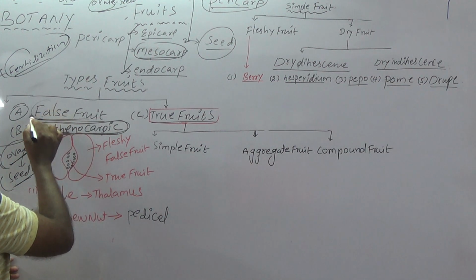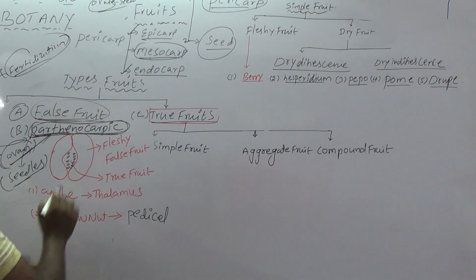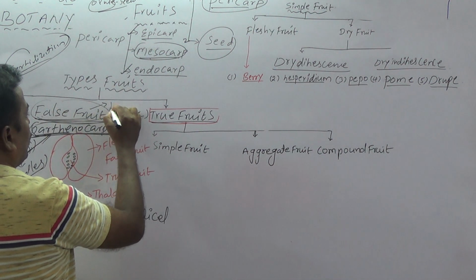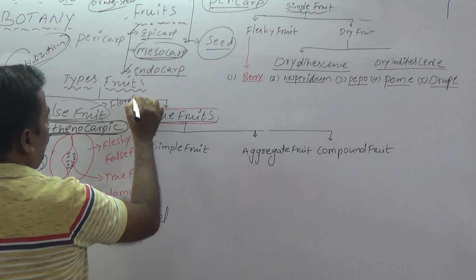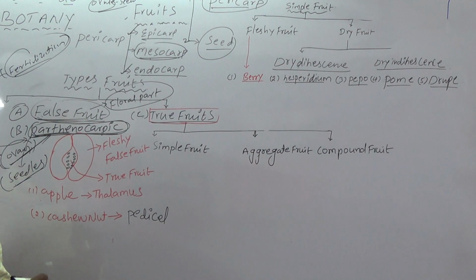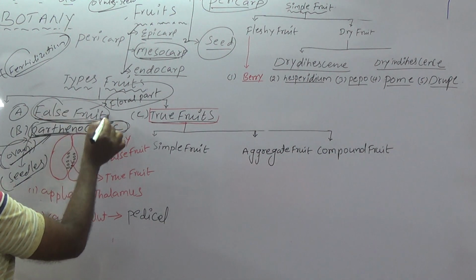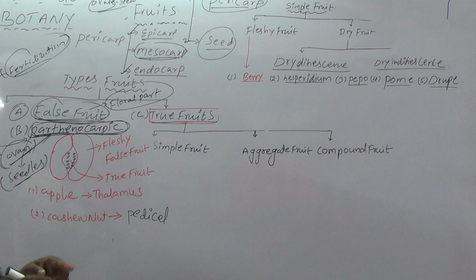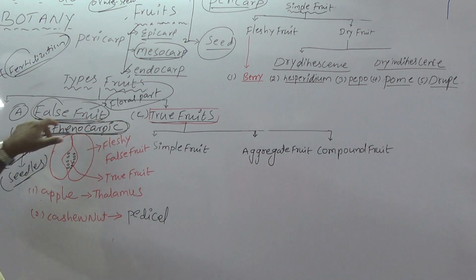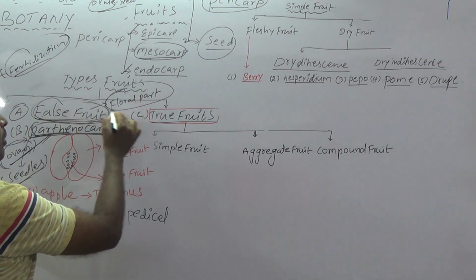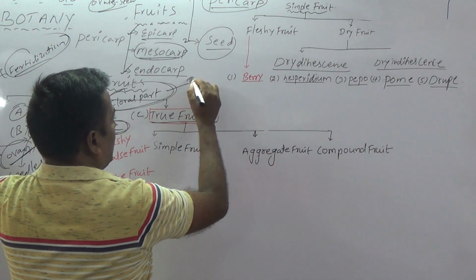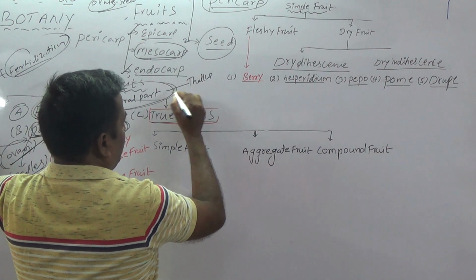The next one is false fruit. Why is it called false fruit? Because the fruit is developed from floral parts other than the ovary. Such fruit is called false fruit. When the ovary is developed into fruit, such fruit is called true fruit. But in this, the fruit is developed from floral parts, nothing but parts except the ovary, like thalamus, pedicel.